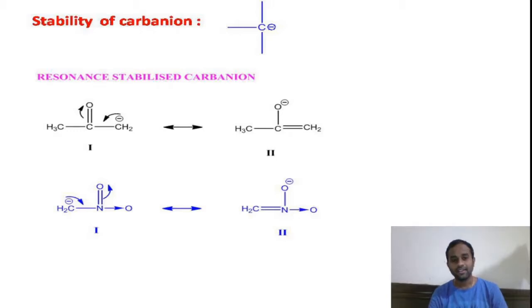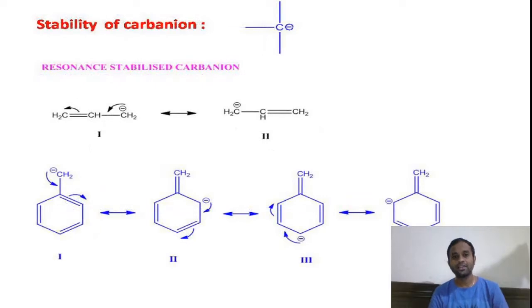Similarly, in the second example, the carbon anion is attached to the nitro withdrawing group. This is also involved in mesomeric effect to give a second resonance structure. This is also a resonance stabilized carbon anion. Coming to the allyl carbon anion, the first example here is an allyl type of carbon anion.